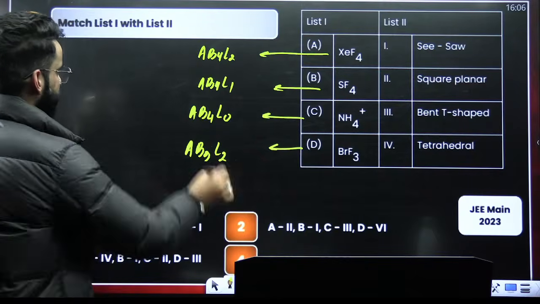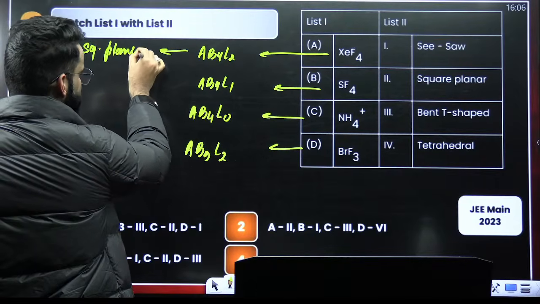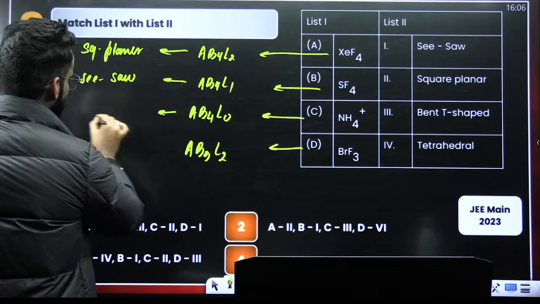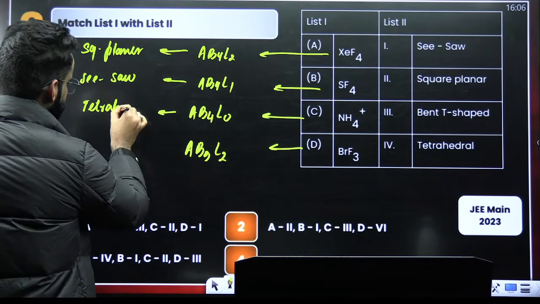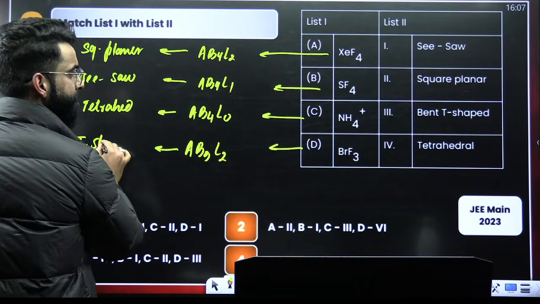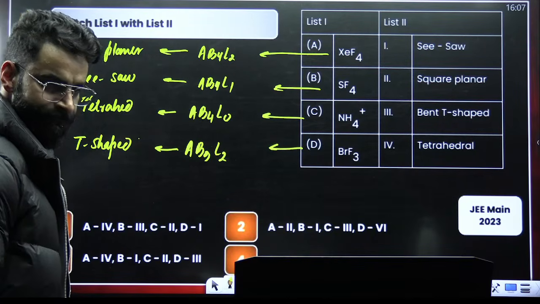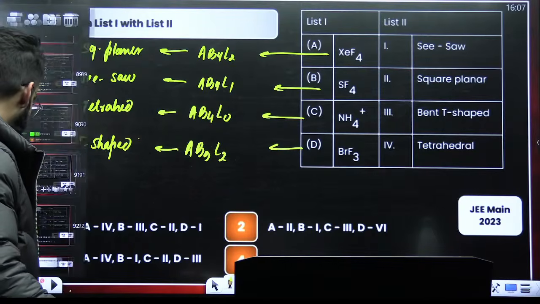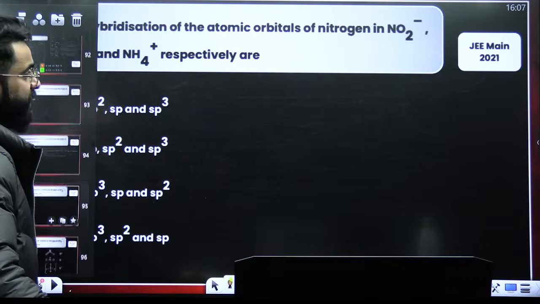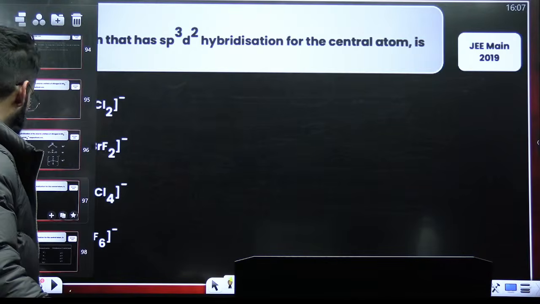Now, check their shapes. AB4L2 means square planar. It is square planar. The AB4L1 means seesaw shaped. AB4L0 means tetrahedral shape. AB3L2 means T-shaped. Now you can match. Now it becomes easy. Now it is easier for everyone, right? I think this question we already solved. Yes, this question we have solved. Okay. Look at this one.